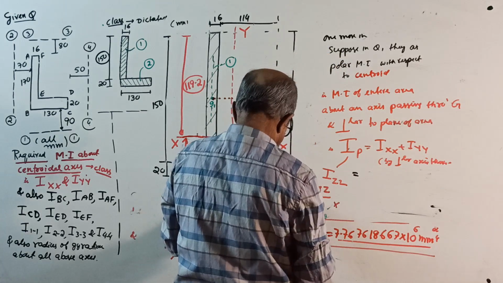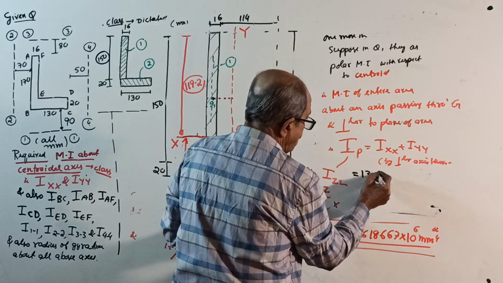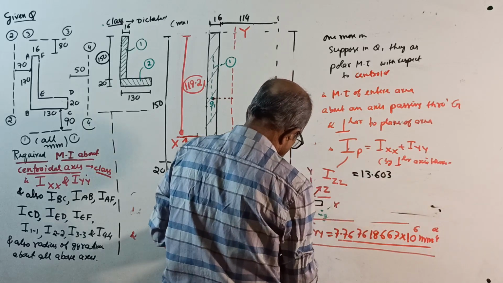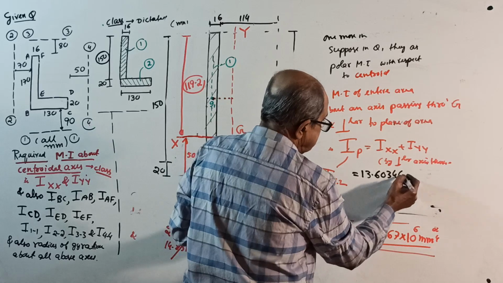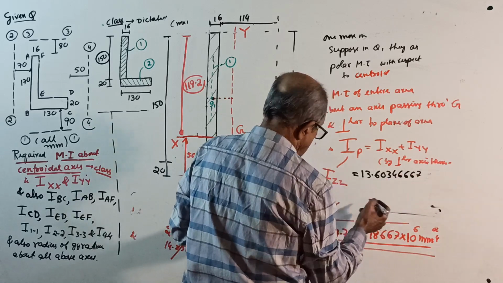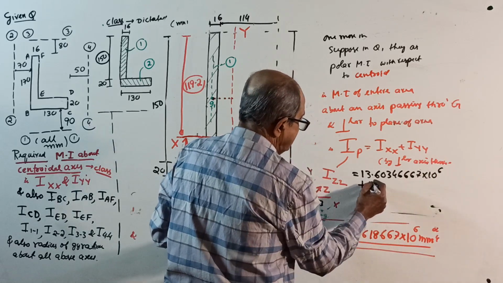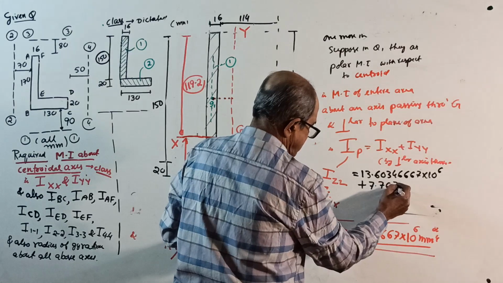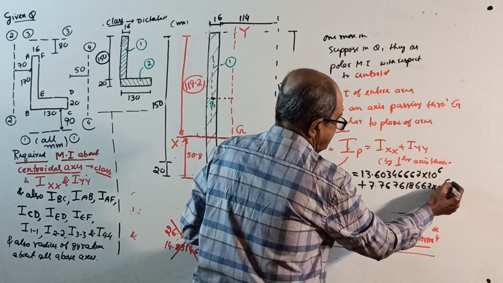Shift store A, 13.60346667 into 10 to the power 6. This is your IXX, plus the other one is 7.7676186667 into 10 to the power 6.